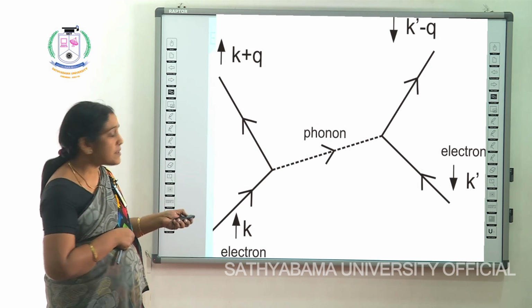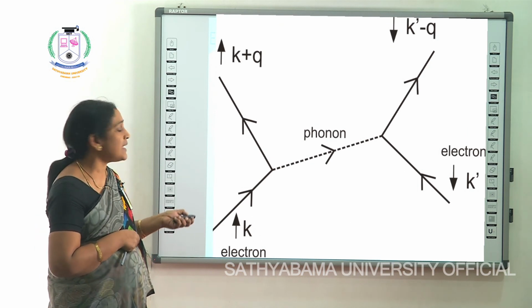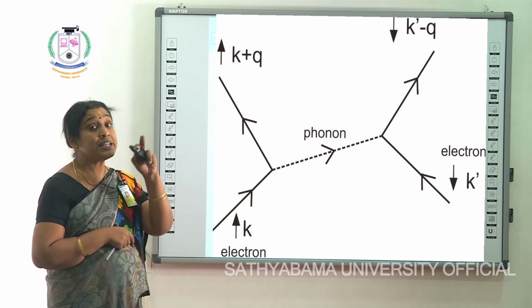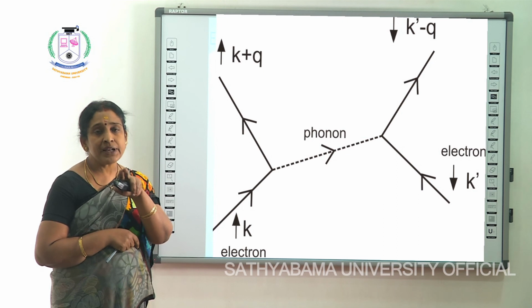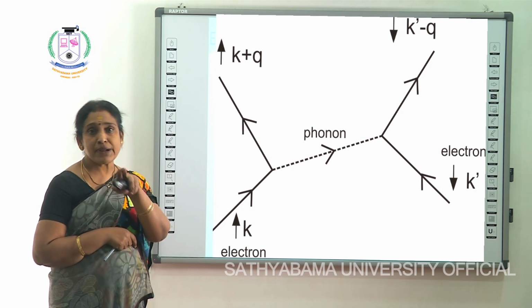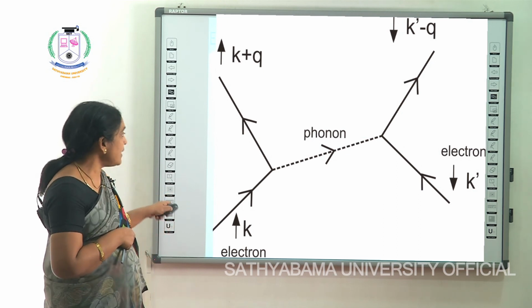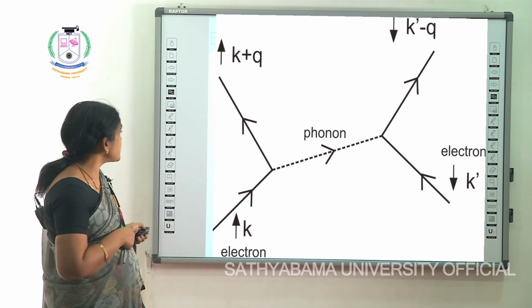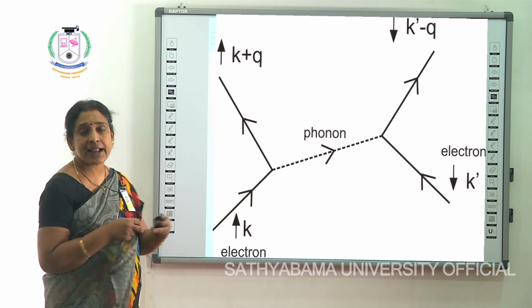A has given something to B, B has given something to C, which means A has given something to C, so there is an attractive interaction between electron 1 and 2. Normally we said two electrons can never do this because of the electrostatic repulsive force, but through the phonon, or the lattice vibration, these two electrons can interact attractively.